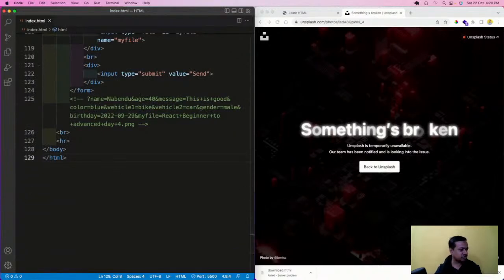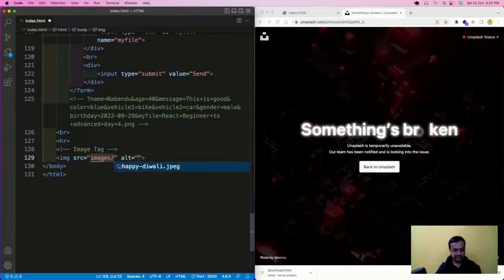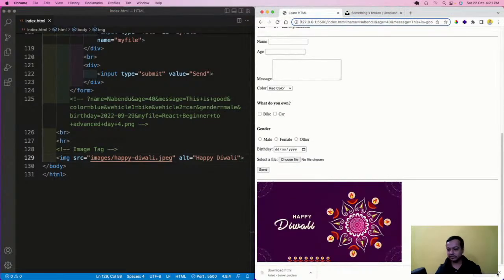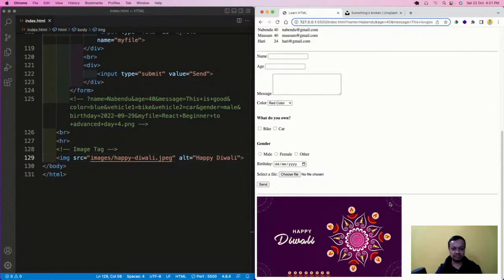Images are shown using something known as an image tag. Here I'll write img src, then images and happy Diwali.jpg, and the alt is happy Diwali. I'll tell you what the alt is shortly. Now save it and see the happy Diwali image. Okay, this image is very small, but this is how images are shown.